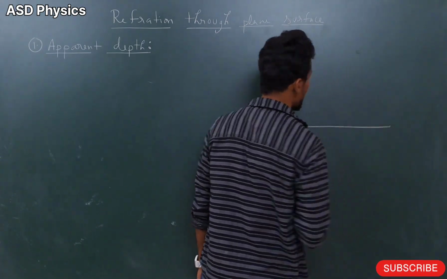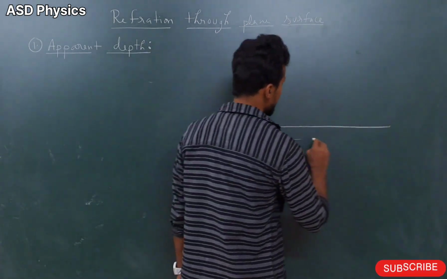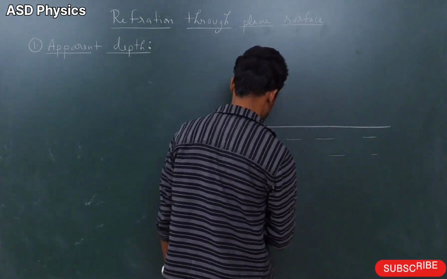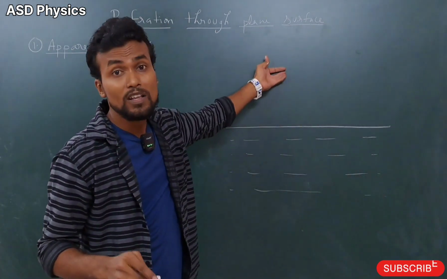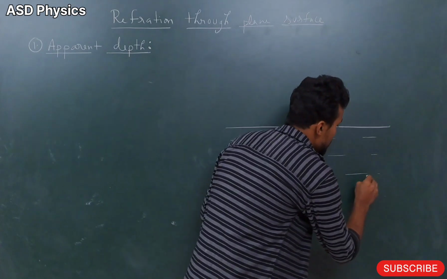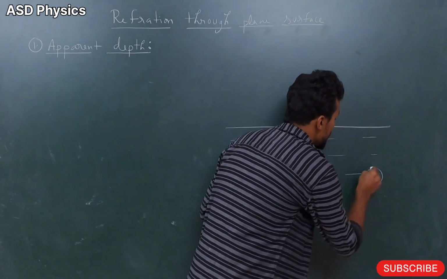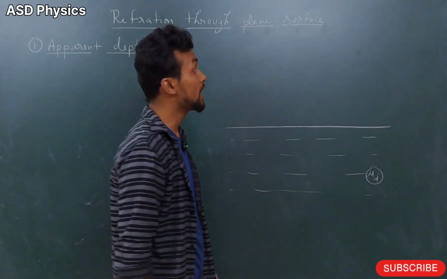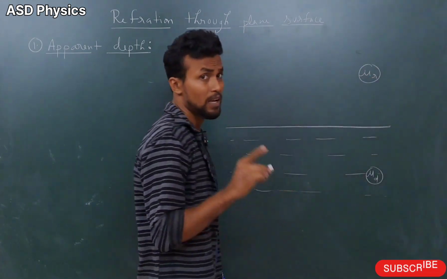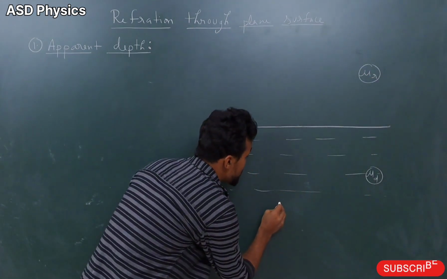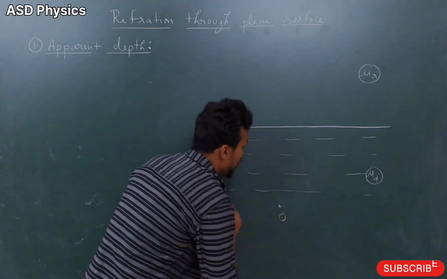We have one boundary. Let's take for example water is here, and on this side air is there. So if we compare the water and air, water is the denser medium and air is the rarer medium. And here we have one object.